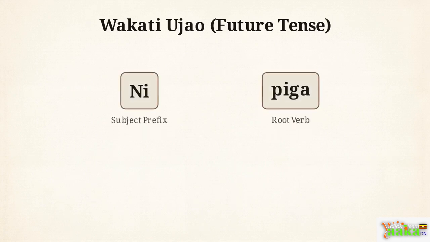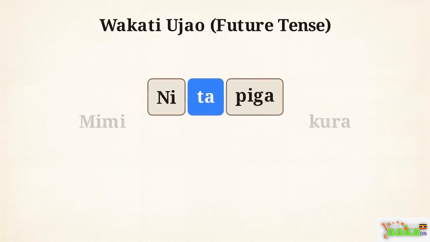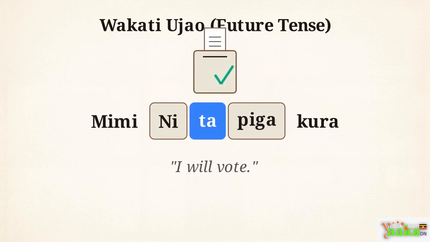When a candidate makes a promise, they use the future tense marker, which is the syllable ta. As you can see, this ta slides right between the subject prefix and the root verb. So if a voter wants to declare their plan, they say mimi nitapiga kura, which means I will vote.